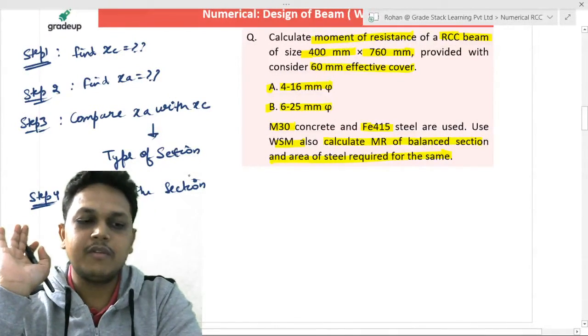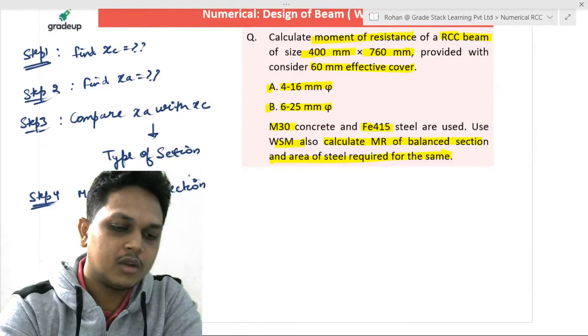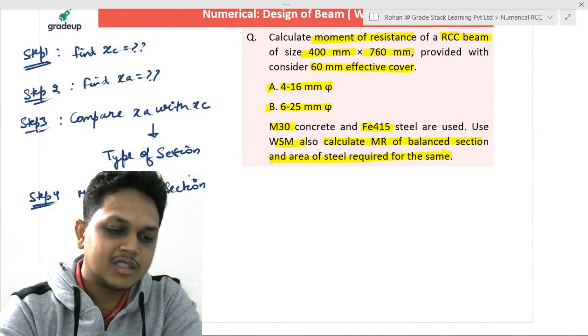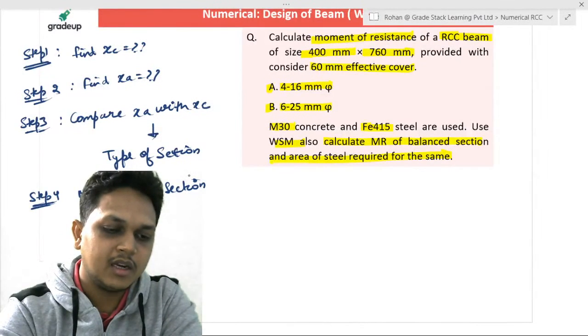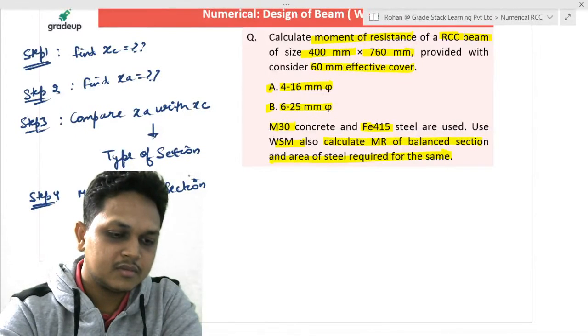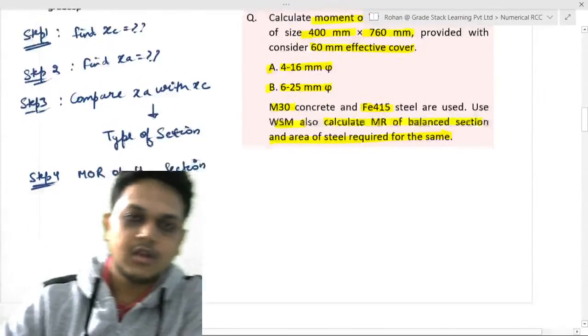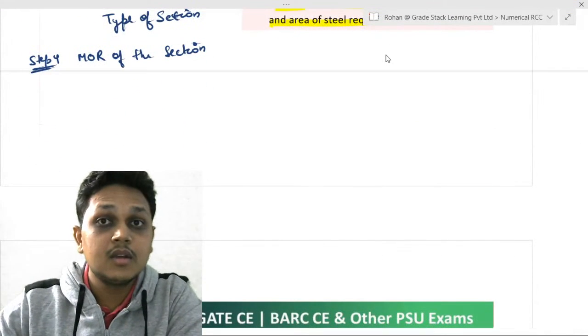Is this much clear to everyone? Are the steps up to this point clear to all? Yes or no? Shall we start with the numerical now, everyone? Okay. Now let us start with the numerical.